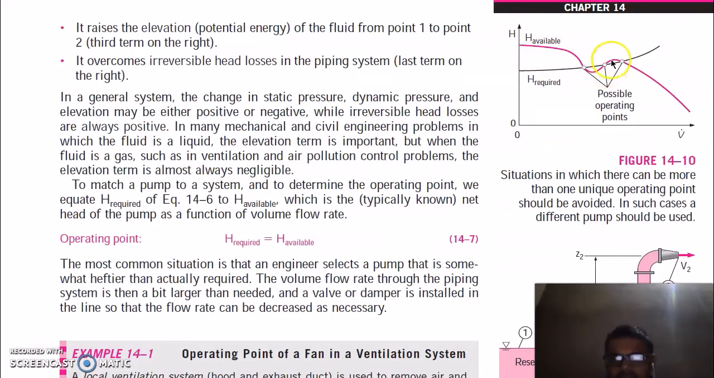So this is the head available from the pump, but here is a problem: we had more than one possible operating point. We had 3 operating points. We have to avoid this type of pump because otherwise we are not sure at which point we are. The operating point is where H required is equal to H available. That means the operating point is where the available head of the pump cuts the required head. So it is a single point on this line. In the most common situation, an engineer selects a pump that is somewhat heftier than actually required.